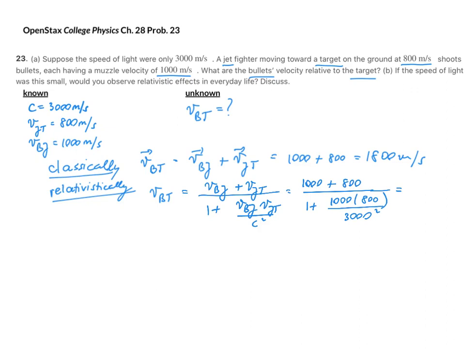And when we plug in the numbers, we end up with 1.65 kilometers per second. So this value compared to the classical value is different. Classically we had 1.8 kilometers per second, but relativistically we have 1.65 kilometers per second. So there is indeed a difference, and if the speed of light were indeed much smaller, we would notice these types of relativistic differences in our values for velocities and all the other physical quantities a lot more.